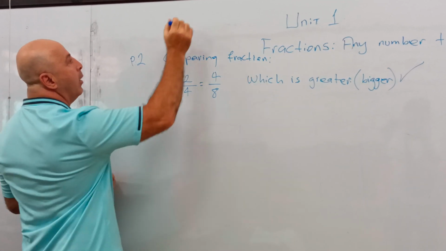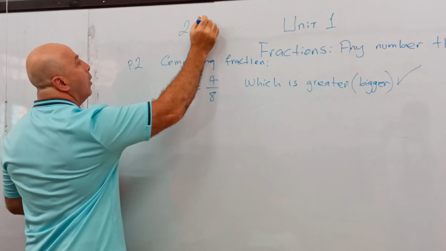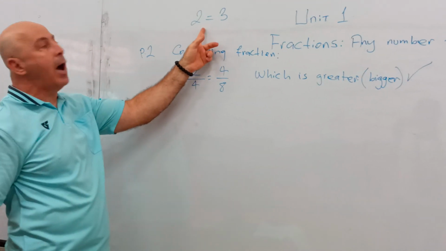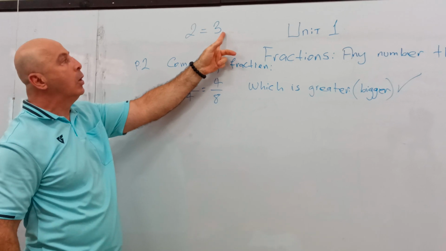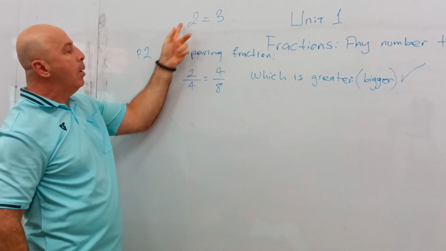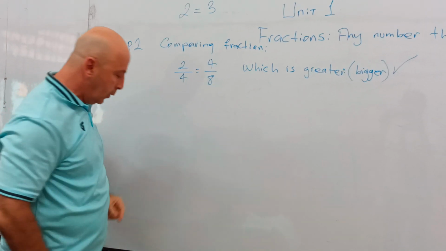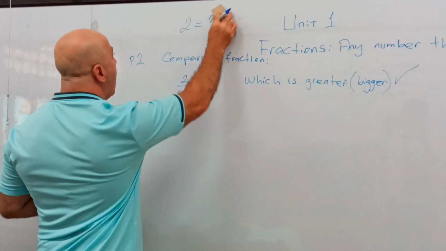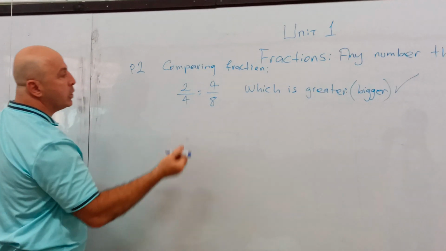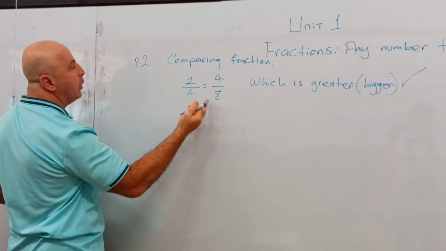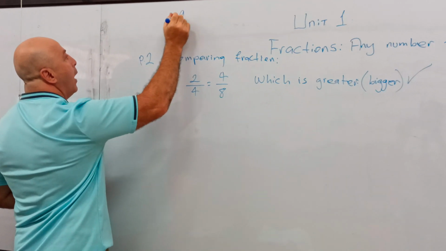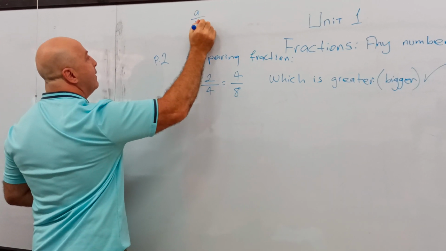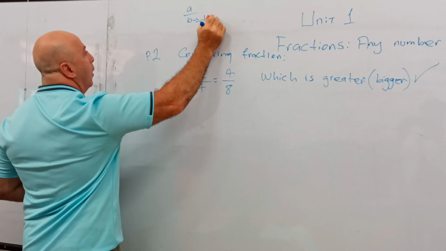I cannot compare. If it's a whole number, I can see, oh, 3 is bigger, 2 is smaller. But this one, I don't know. So I have to change the denominators. Remember we said A over B. B's name is denominator.